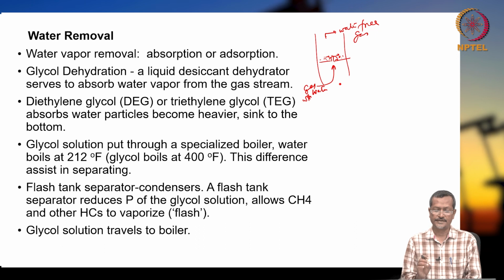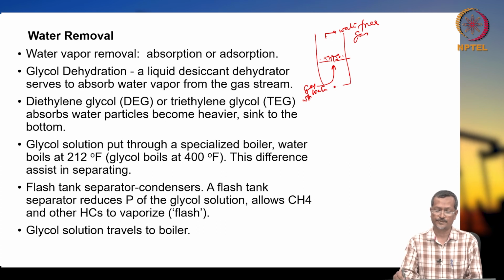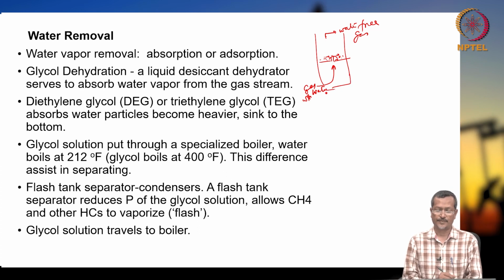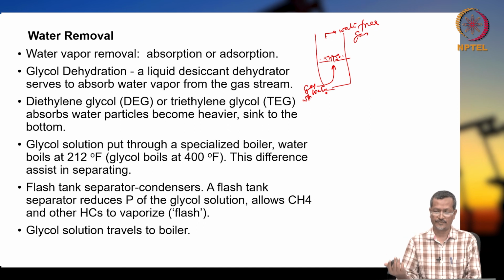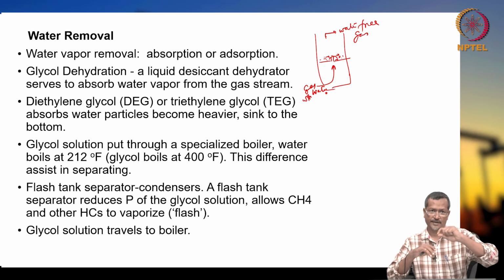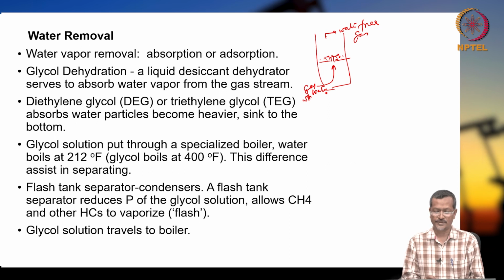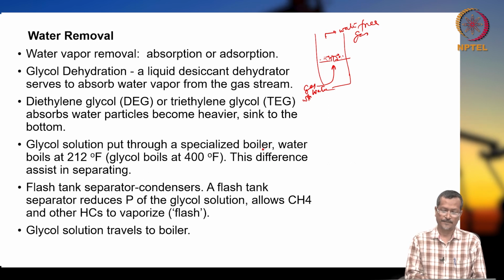Diethylene glycol (DEG) or triethylene glycol (TEG) absorbs water particles. So the water particles will be absorbed by this process, and the glycol particle becomes heavier and falls down slowly, but the gas particles will move up without water. The glycol solution is put through a specialized boiler to remove the water.